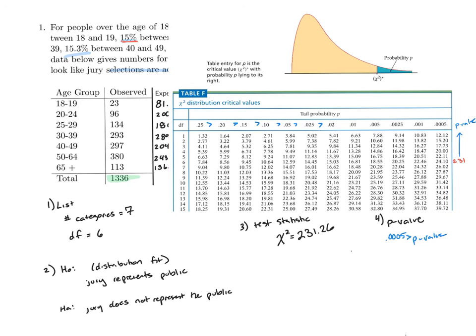Using this to go on to step 5, which is my conclusion, I always compare my p-value to 0.05. I know my p-value is less than 0.0005. If my p-value is less than 0.0005, my p-value is definitely less than 0.05. Because my p-value is less than 0.05, I'm going to reject H0. When I reject H0, that means there is enough evidence, and in this case, there is enough evidence to suggest what I was trying to prove with my alternative hypothesis, which is that juries do not look like they actually represent the public.